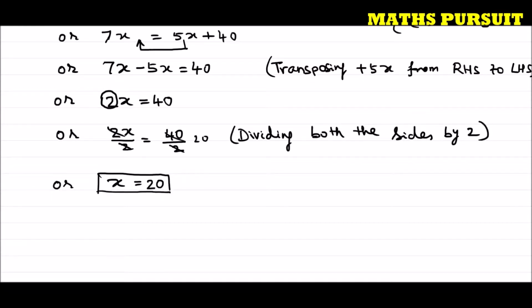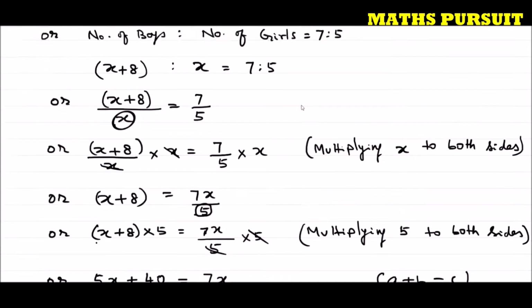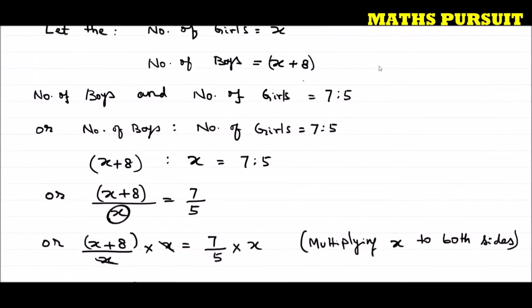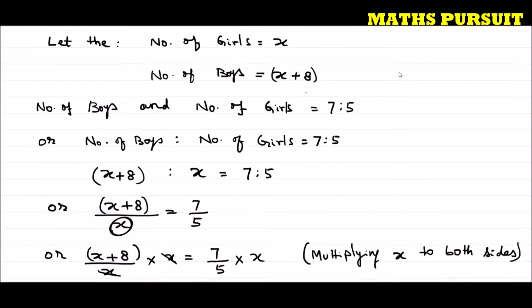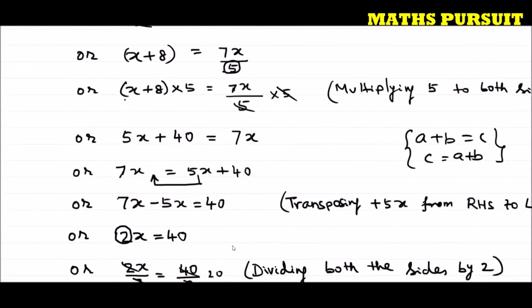Now guys, let us look to the initial part of the question when we started. What we assumed? We assumed let the number of girls is equal to x and number of boys is equal to x plus 8. Now we got the value of x.